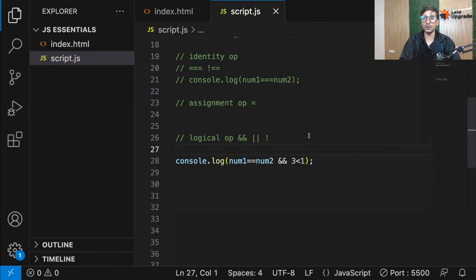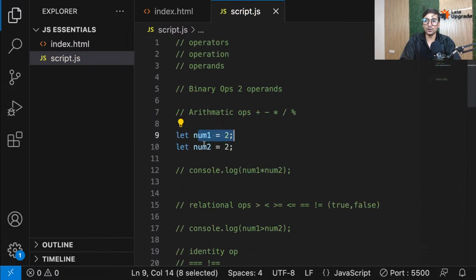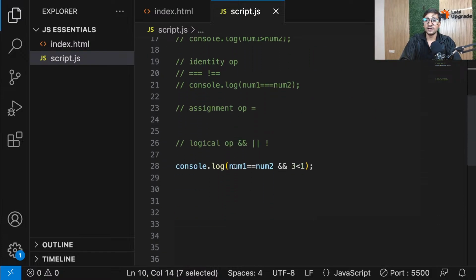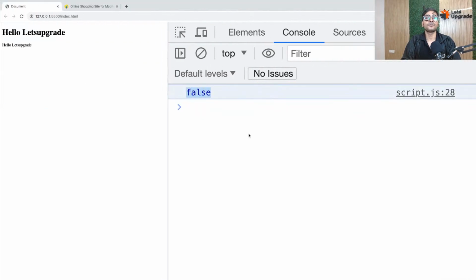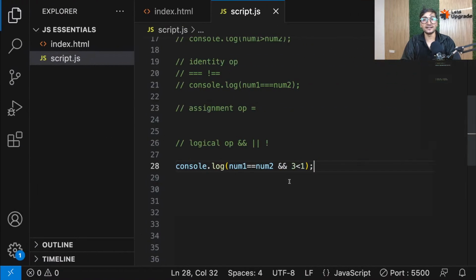So now guys, see, we have two operations, right? So num1 and num2 both are 2. Tell me, what will this give me? Num1 equal to num2? True, because yes, both are equal. And 3 less than 1, false. So true and false. The whole thing will give me false. See? So guys, that's what and is.